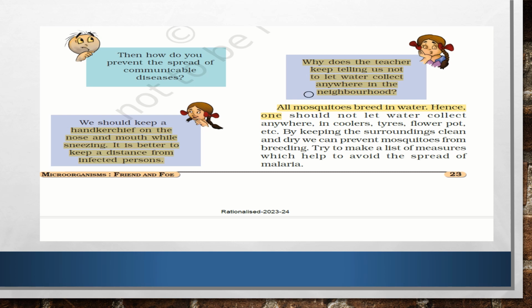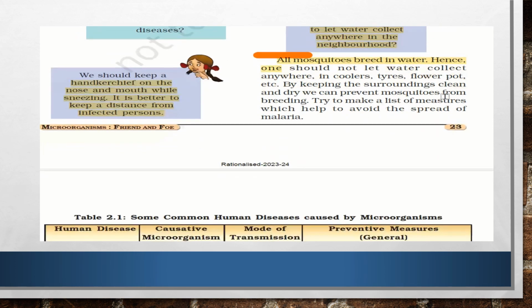All mosquitoes breed in water. Hence we should not allow water to collect in coolers, tires, flower pots, etc. By keeping our surroundings clean and dry, we can prevent mosquitoes from breeding, which helps to avoid the spread of malaria.